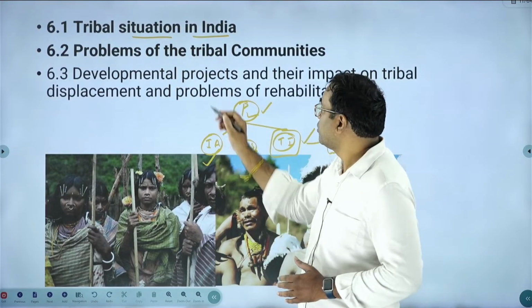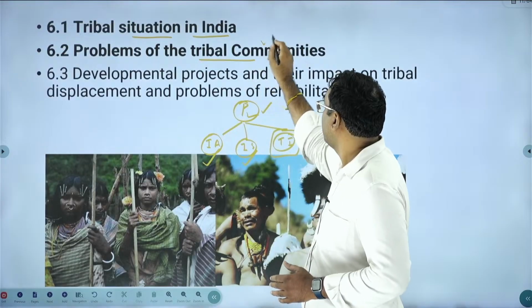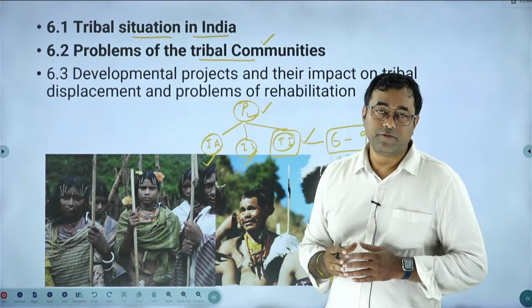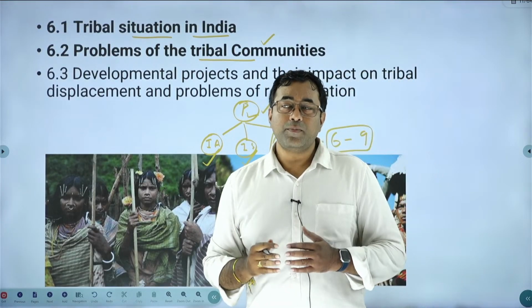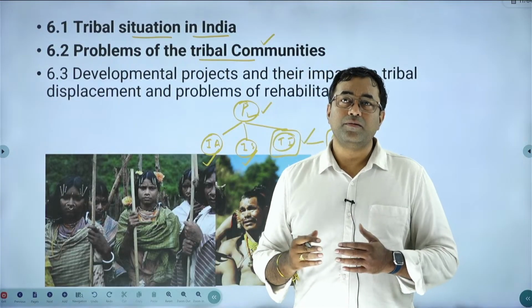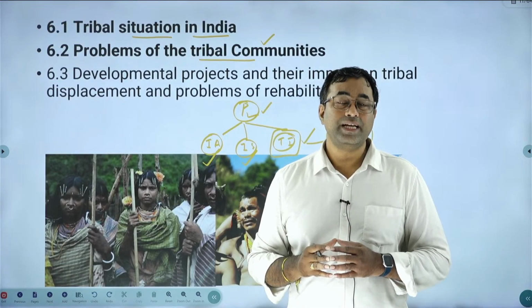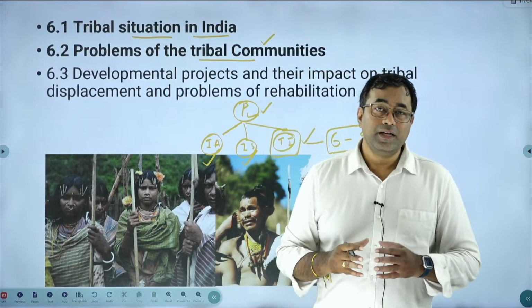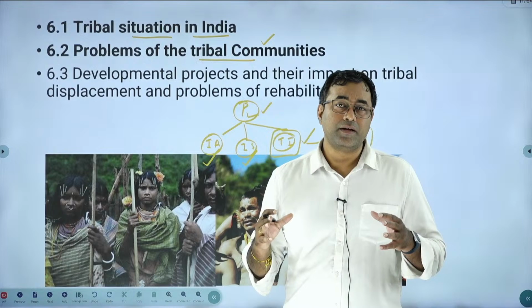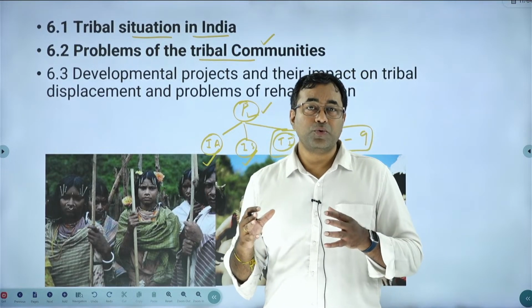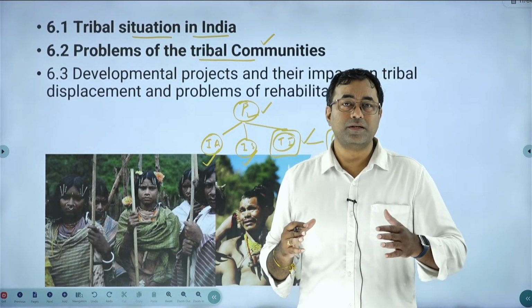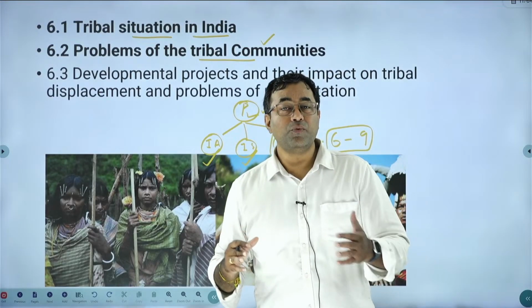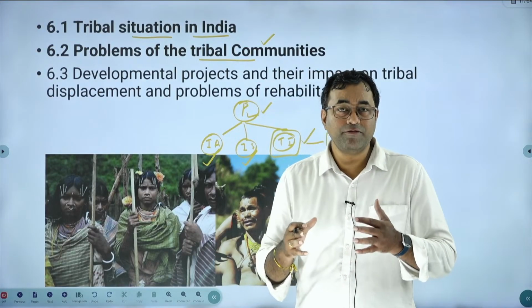After that we will try to understand tribal problems. In tribal problems we can see poverty, unemployment, indebtedness, land alienation, etc. Many problems are there, and we will try to understand their causes, impact and the remedial measures.